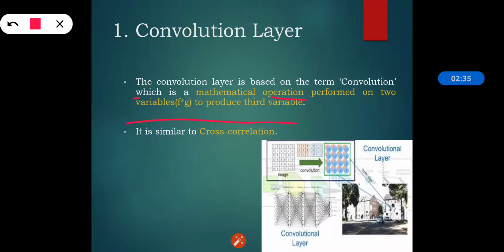As I said, it generally uses matrix multiplication. It is similar to cross correlation. They have hyperparameters, meaning they are defined by a width and height, the number of input and output channels, the depth of the filter, etc.